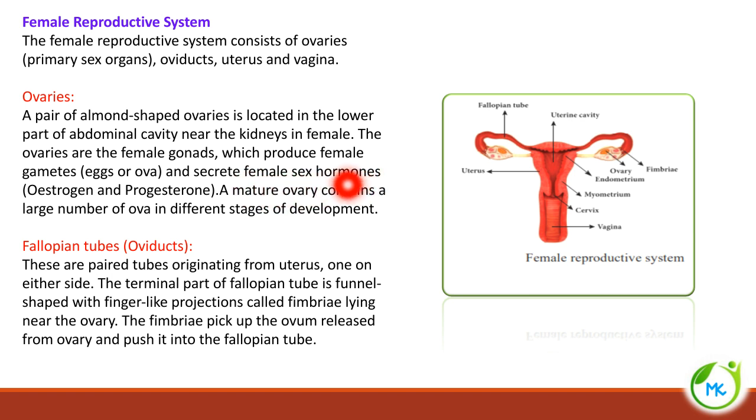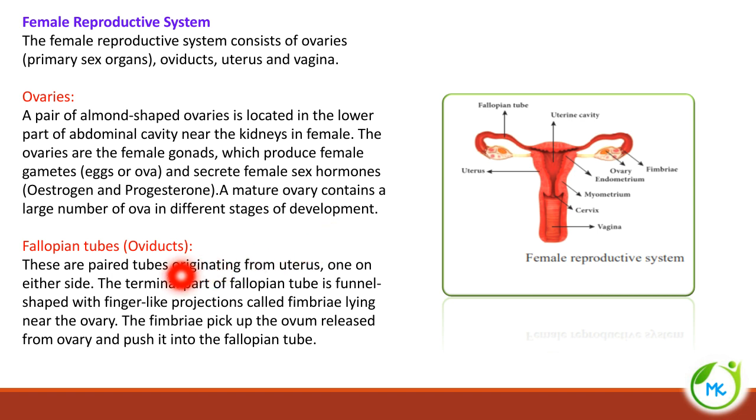In case of male, it produces both the male gametes and the hormone. Similarly, this ovary also produces the female sex cell called egg and also the female sex hormones estrogen and progesterone. A mature ovary contains a large number of ova in different stages of development.